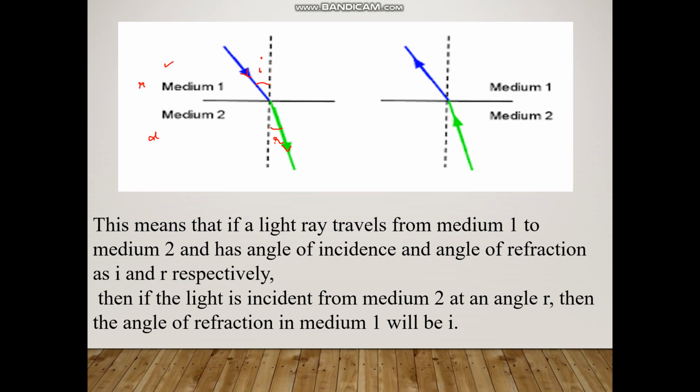Now, if light travels from medium 2 to medium 1, then it is going in this manner in medium 2, such that here the angle of incidence, we have taken its value to be R. Then for the angle of refraction, now it is moving from denser to rarer medium because these two mediums are the same. It is going to bend away from the normal. So here this angle of refraction value obviously will be equal to I.